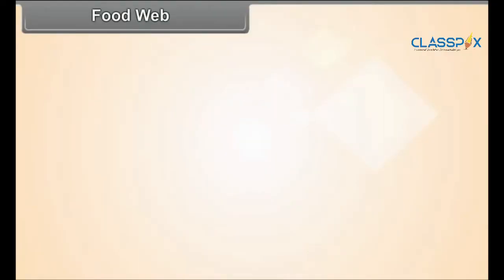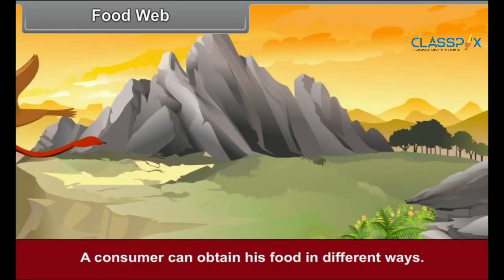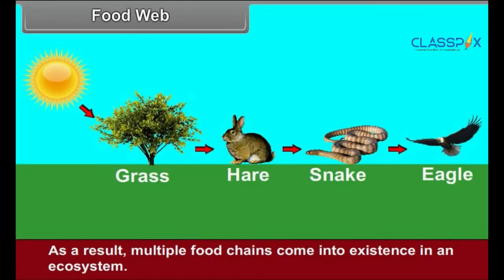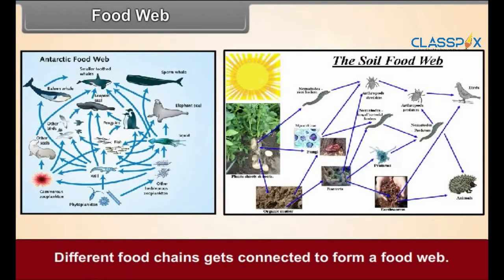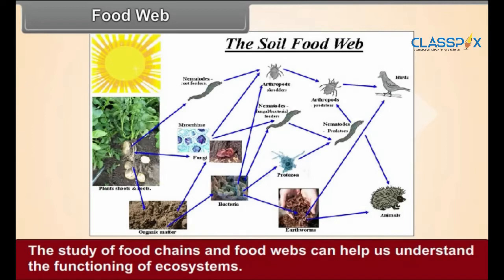Food web. A consumer can obtain its food in different ways. As a result, multiple food chains come into existence in an ecosystem. Different food chains get connected to form a food web. Such food webs are shown in figure 11.3 below and figure 15.2 in chapter 15. The study of food chains and food webs can help us understand the functioning of ecosystems.